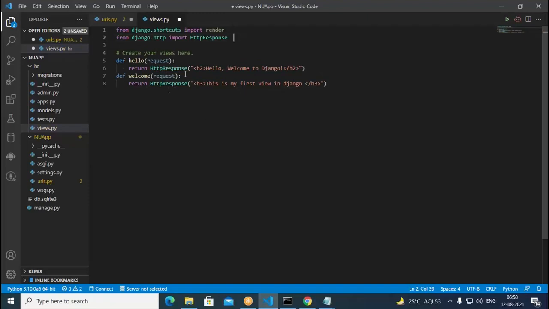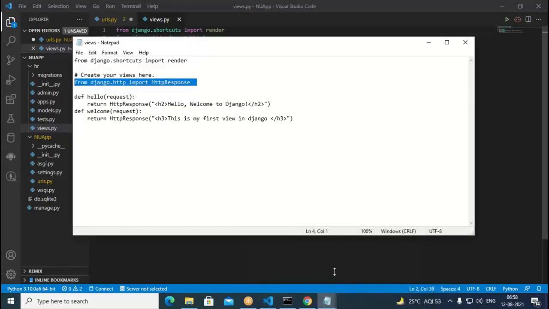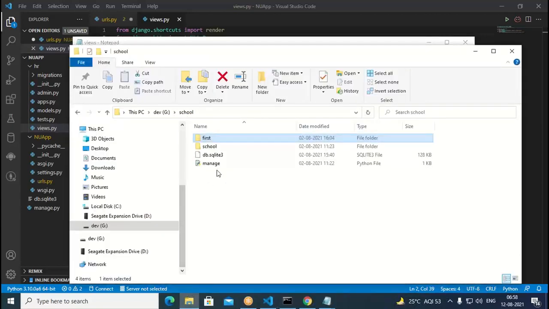Now what is happening? We have written 2 views. One is hello, the other one is welcome. And this we have to use in the main one. In the settings.py, we need to add that. So this is what exactly I have created, 2 views. Now here, in the manage.py, in the settings, we need to see actually.